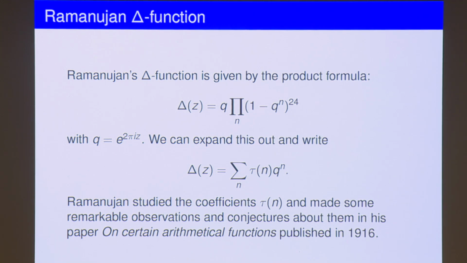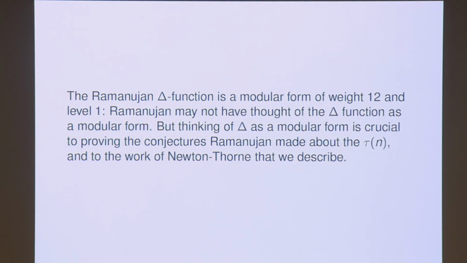Let me contextualize the work of Newton and Thorne by talking a little bit about this delta function. Ramanujan, I'm not sure, thought of it as a modular form. For him it's some explicit object, and he stared at it and divined some interesting information out of it. But for us, it is a modular form, and the proof of Newton-Thorne takes place in the context of modular forms. It's a modular form of weight 12 and level 1.